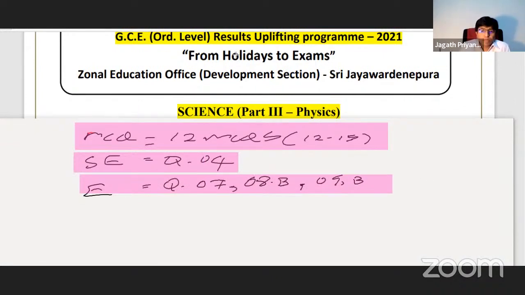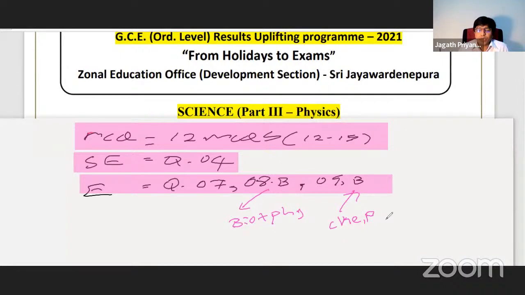So question number 8 part A is from biology plus physics, and question number 9 you get chemistry and physics. So part A chemistry, part B physics. Therefore when you're going to select 3 essays out of the 5 essays, you get 3 questions from physics, right?